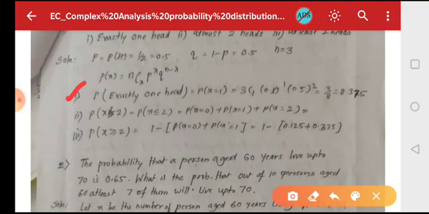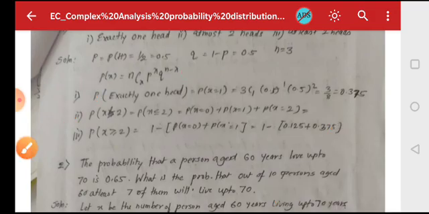First, exactly one head, that is the probability that exactly one head will come. So P(x) with x equals 1. In the above formula we substitute n equals 3, x equals 1, p is 0.5, q is 0.5. Then we get 0.375 as the answer. In the second case, at most 2 heads means the probability that x is less than or equal to 2. That means P(x = 0) plus P(x = 1) plus P(x = 2). In this case also the answer will be 0.375, what we got earlier.